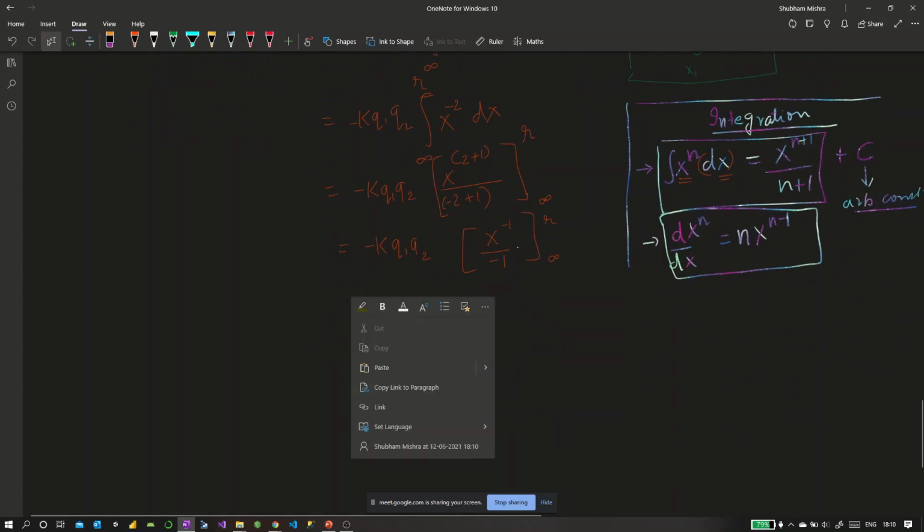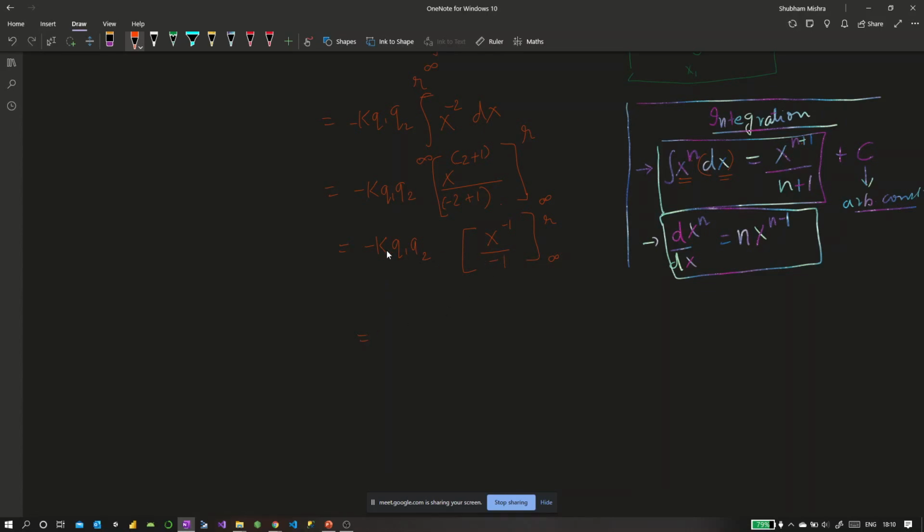And then this becomes, can I take this minus outside? I'm very tempted to do so. Let's do that. Minus 1 comes here. This becomes plus k q1 q2. And then inside this, we have x to the power minus 1, which is nothing but 1 by x, right? From infinity to r.